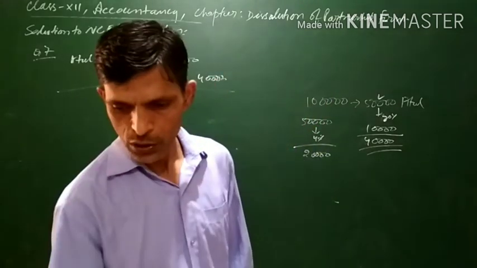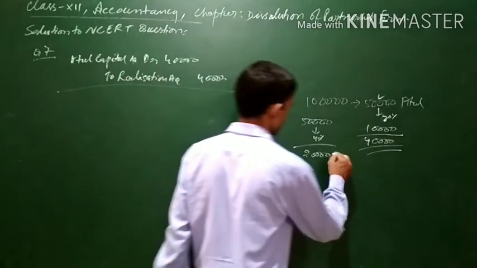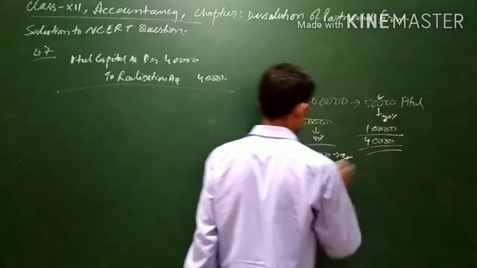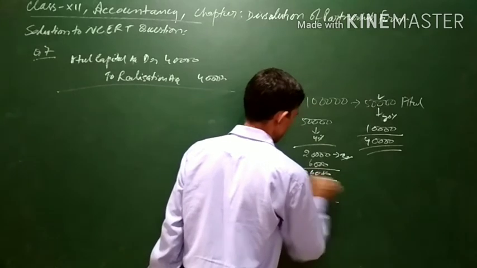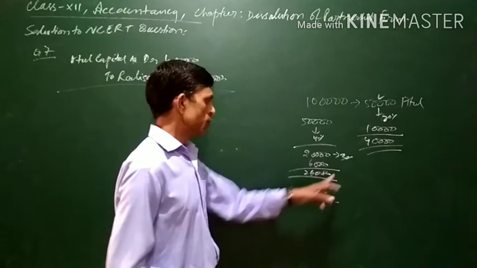This stock is being sold at a profit of 30%. 30% of this amounts to 6,000. It means this is being sold for rupees 26,000, so 26,000 will be coming to the business.